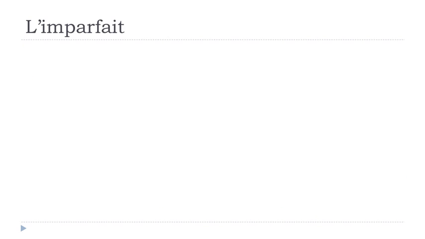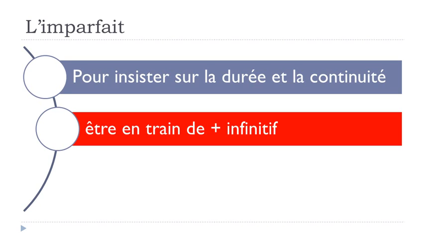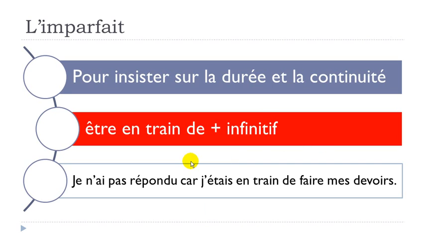And then we've got another structure. If you want to insist on the fact that something lasts and continues, then we've got this structure: être en train de, and then you put the infinitive form after that, the basic form. An example here as well. I wanted to make the difference with the passé composé form here. Je n'ai pas répondu.